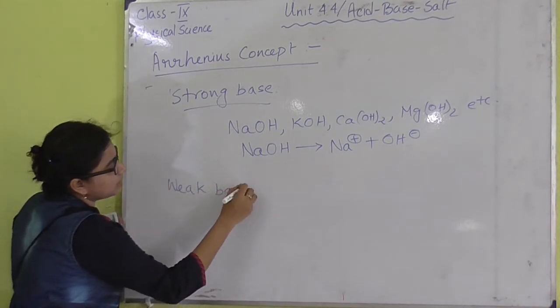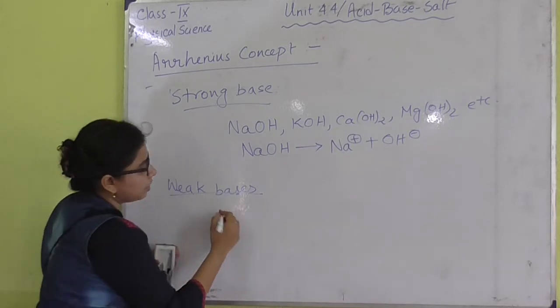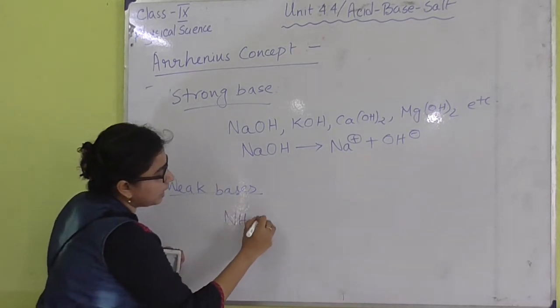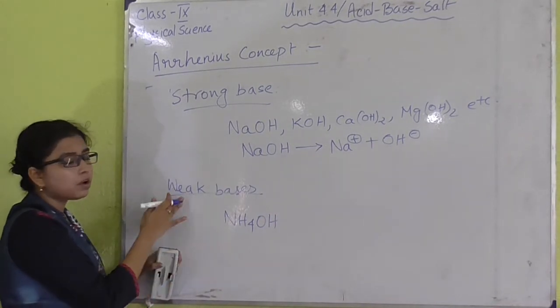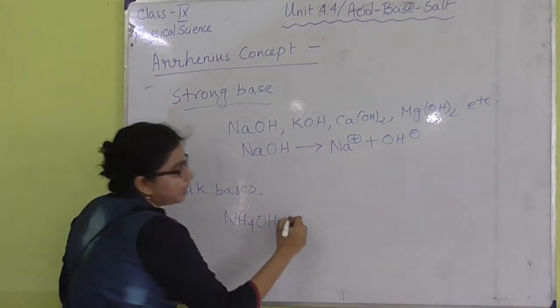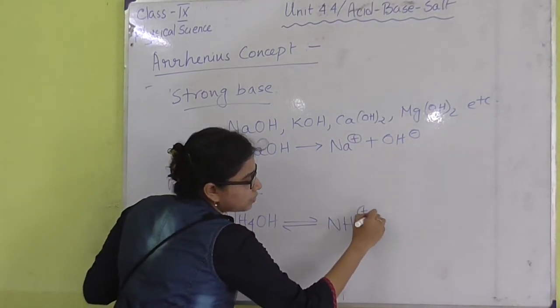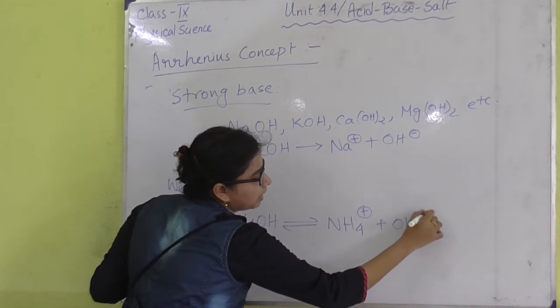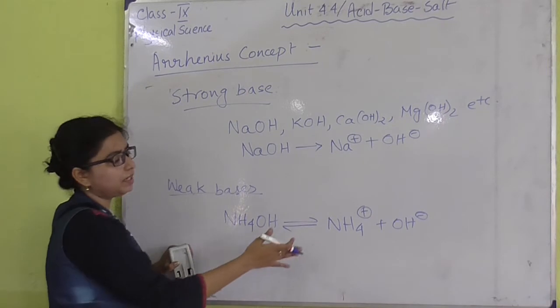Weak base means the bases that cannot dissociate completely. We have examples like NH4OH. Ammonium hydroxide is an example of a weak base which cannot dissociate completely, and that is why I have given an equilibrium sign here to show the incomplete dissociation.